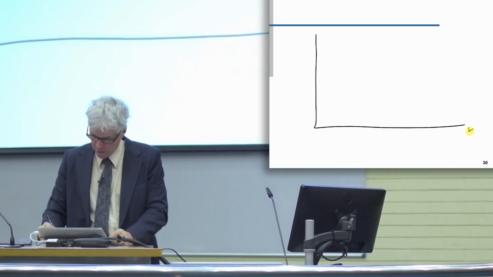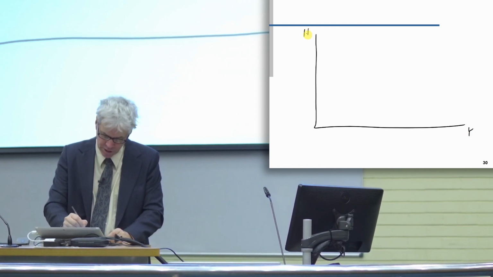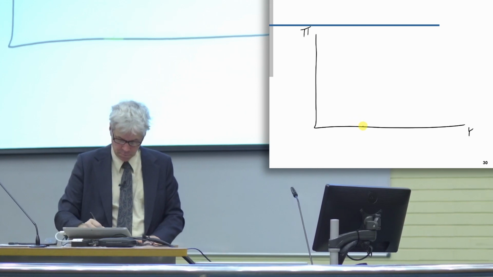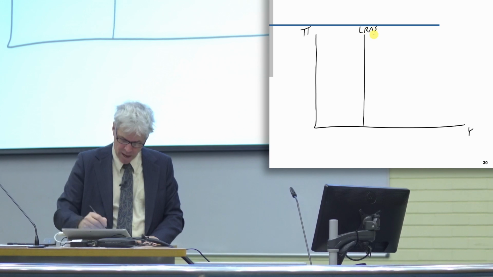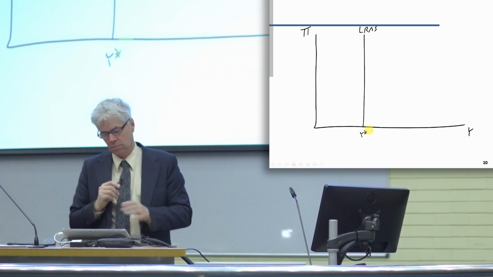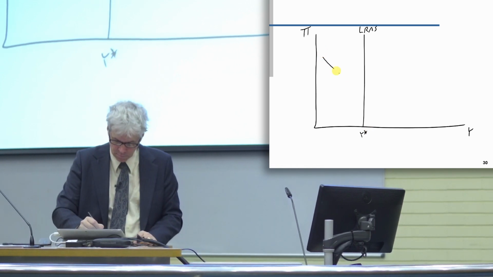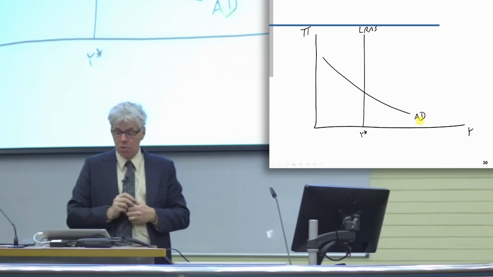So here we've got y, and here we have inflation. We've got long-run aggregate supply, which is y star. And we've got aggregate demand, and we're starting from long-run equilibrium.